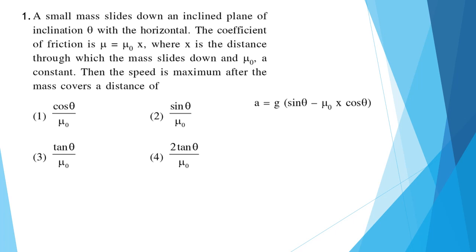Now the velocity will be maximum when a is equal to 0, at the point when acceleration becomes 0. So if we put a is equal to 0, we get x is equal to tan theta by mu naught. That means that speed will be maximum after the mass covers a distance of tan theta by mu naught. So the correct answer is option 3.